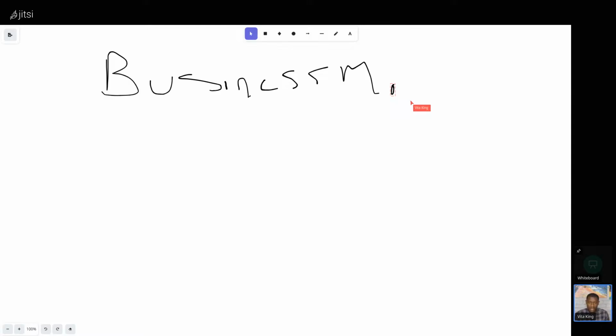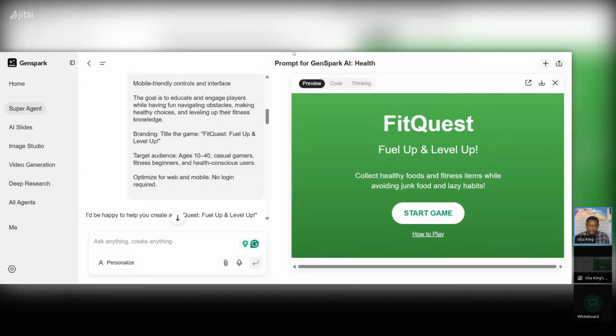Because listen, let's go back to what I was showing you, right? I think it's almost finished here, because we're doing live coding. Boom, let me go back here. There, look at that. Our game is ready. Look at this, right? Let me make sure you can see my screen. So let me share the screen. And then let me go back here. Boom, here is our game.